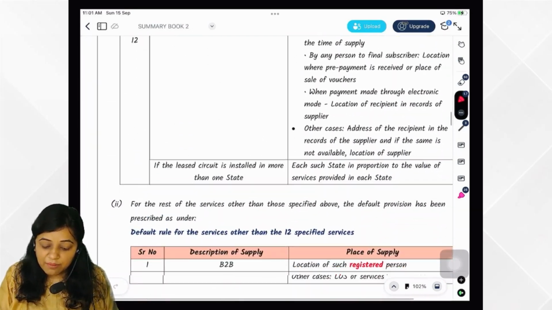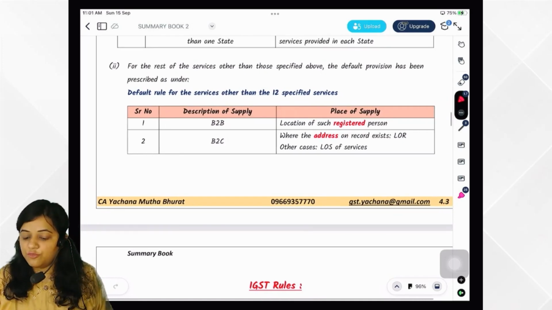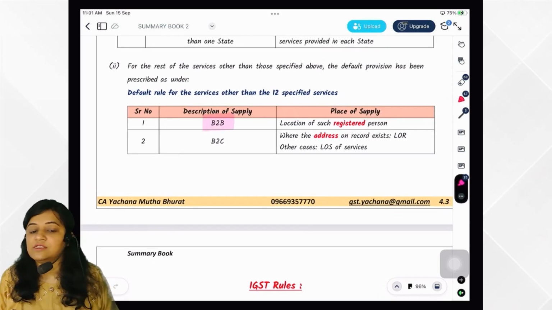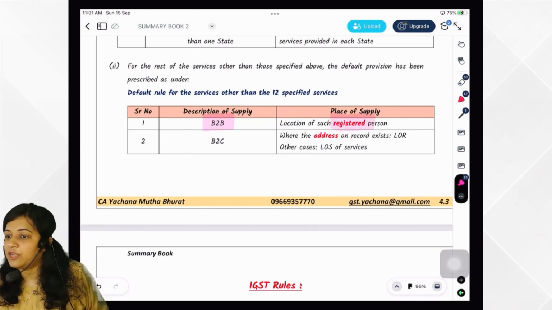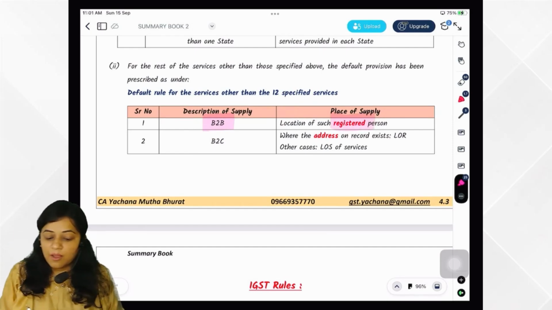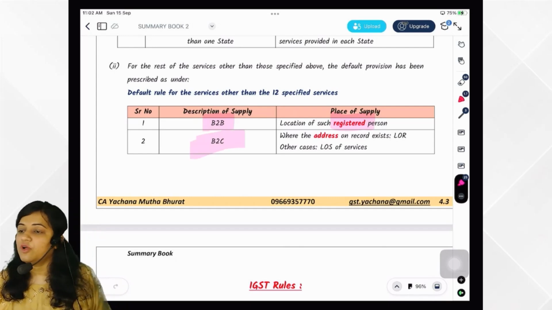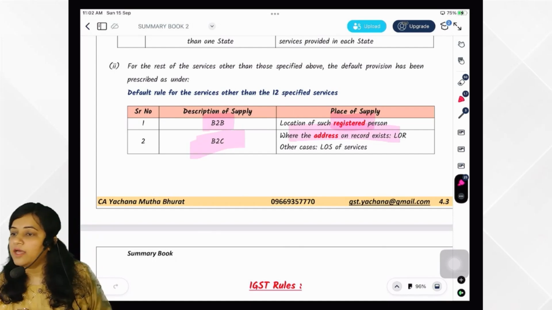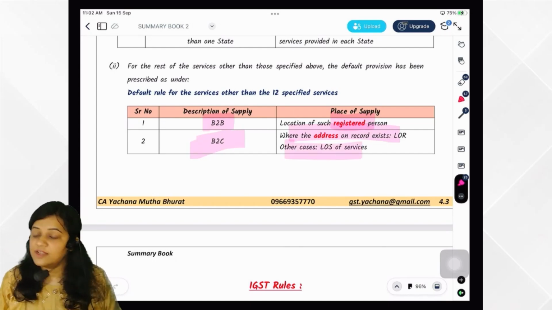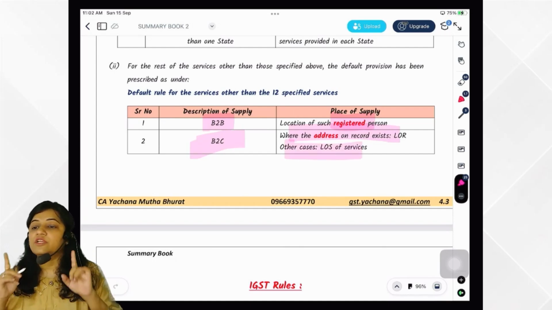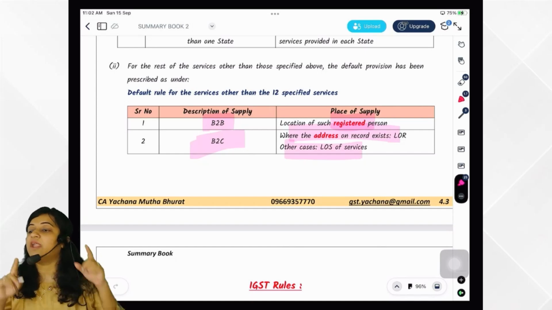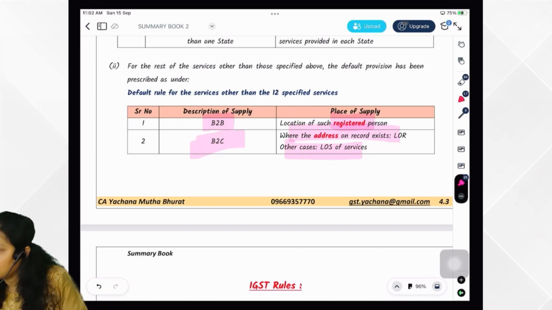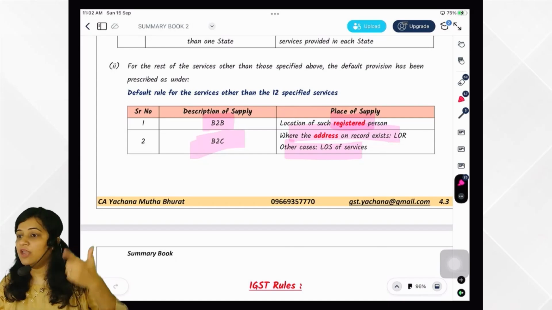First of all, you tell me, what is the default rule? If you are providing B2B, means registered person, location of such registered person would be place of supply. 12(2) we are talking about. But if it is B2C, that means if you are providing it to an unregistered person, if you have the address, then LOR. If you don't have the address, LOS. LOR means location of recipient. LOS means location of supplier. So now I would be saying LOR, LOS only.